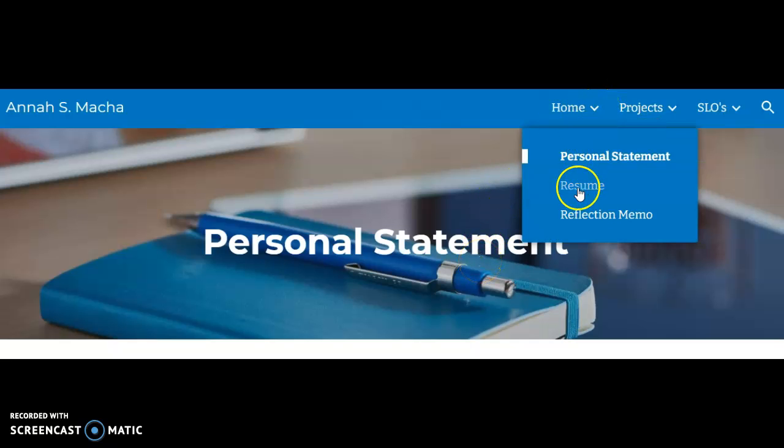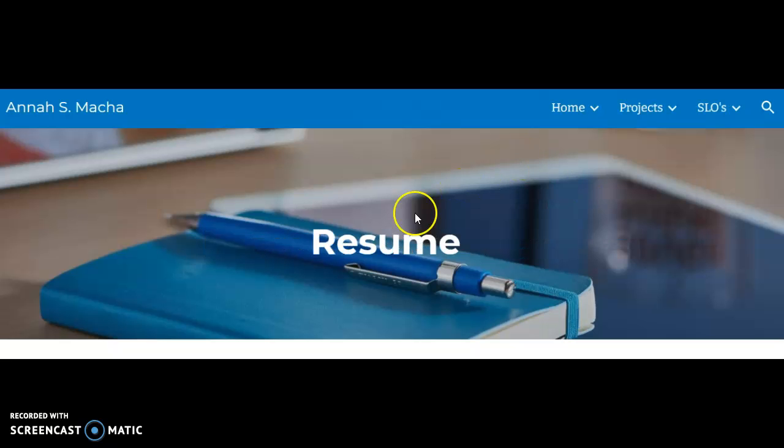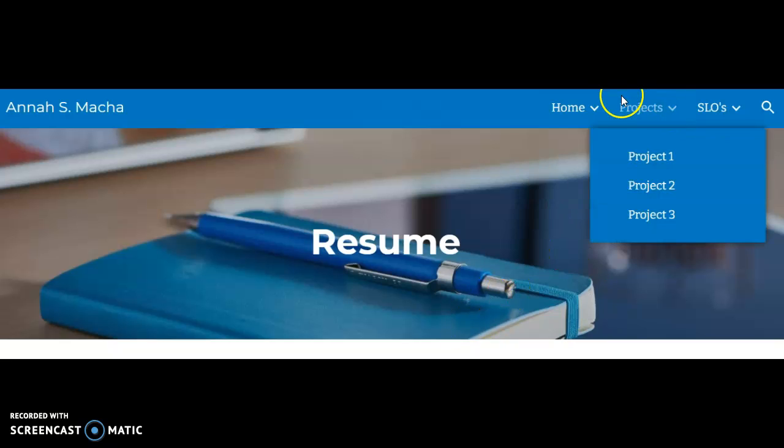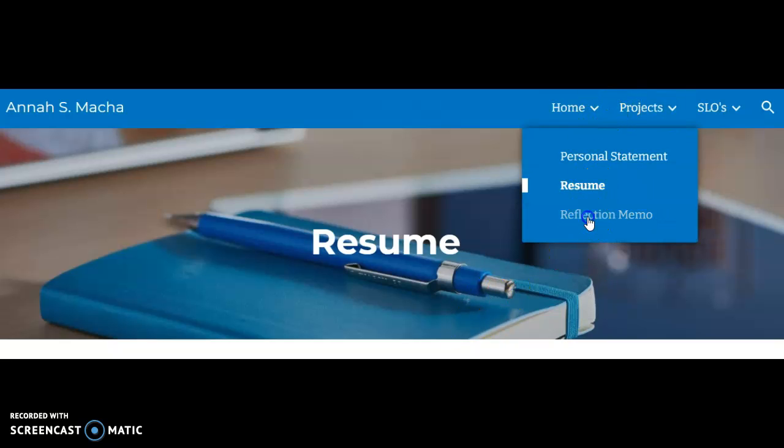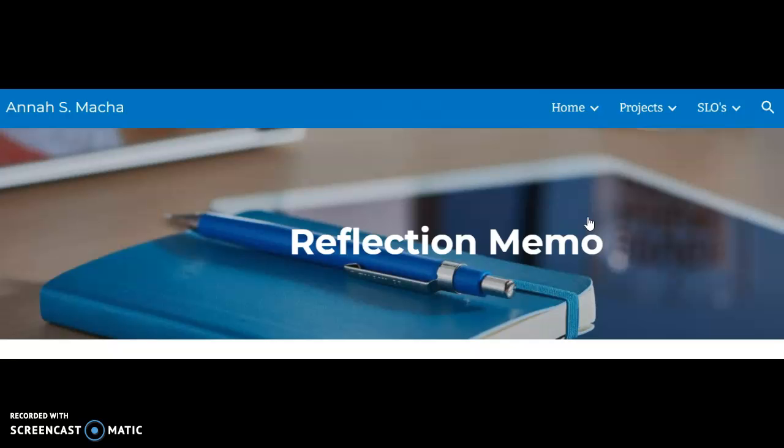And then the other thing I have is a resume. If you click on it, you will go to the resume. For now it does not have anything. And then finally, the reflection memo.